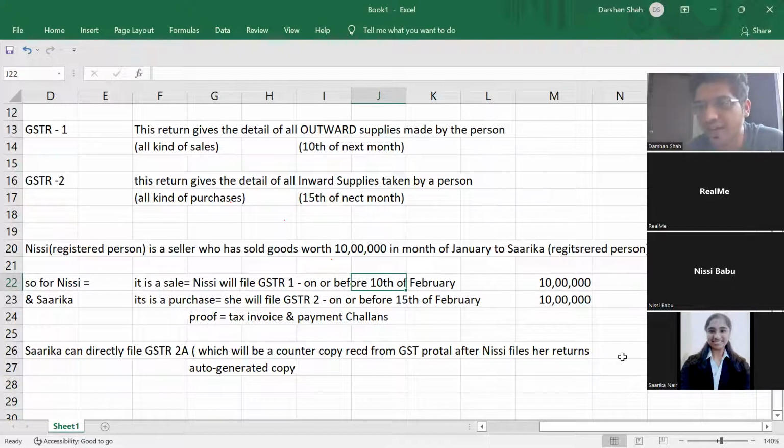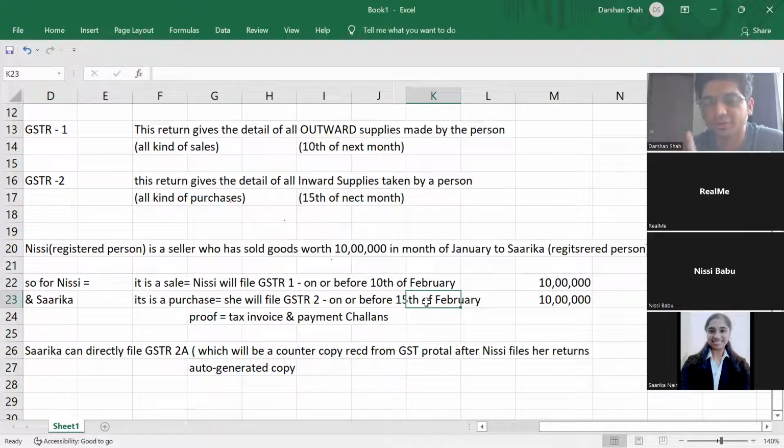Then for Sarika, Nisi was the only supplier. Sarika has not purchased from anyone else, so she has no other purchases. So what she can do is, whatever GSTR2A is generated from Nisi, she can directly file it on or before 15th February.